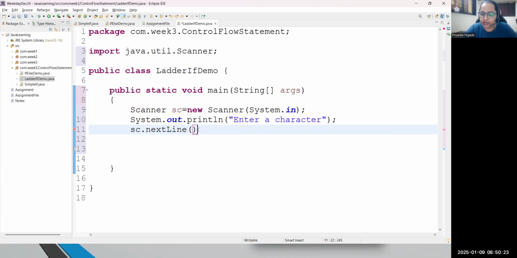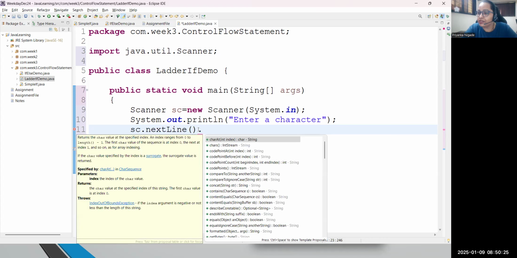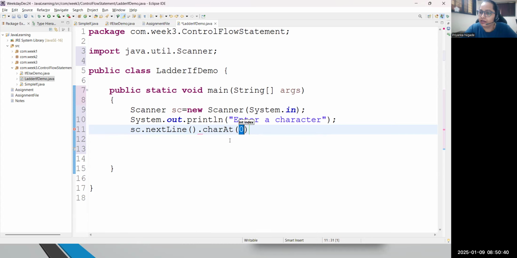Then can I directly put the dot operator here? Can you see? Again from a string, I mean the nextLine method whose return type is String, directly from that method I can call the next method, whichever method you want. So I can call charAt. Great. So in one line, I'm using method chaining. I'm using the builder pattern, which is already implemented by Java, and I'm able to write my logic.